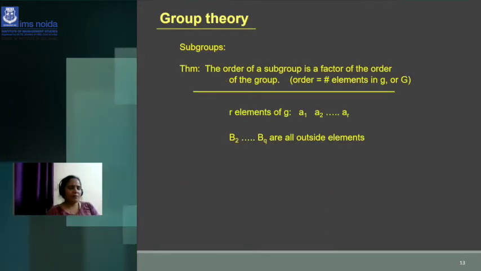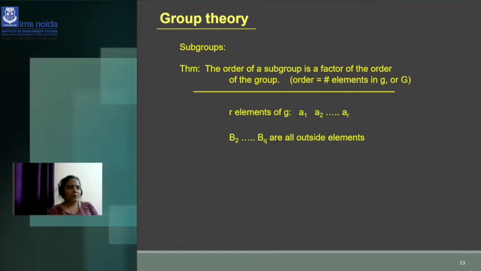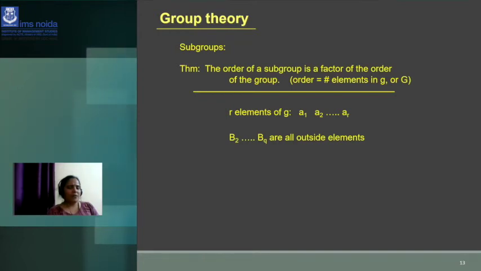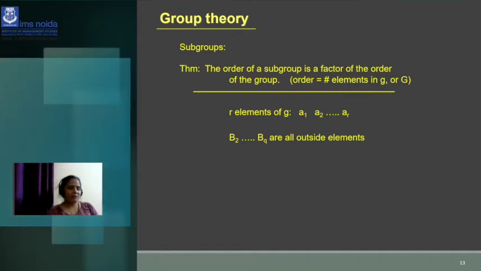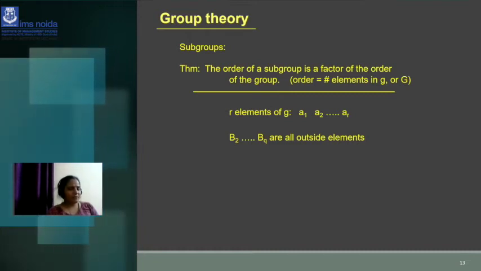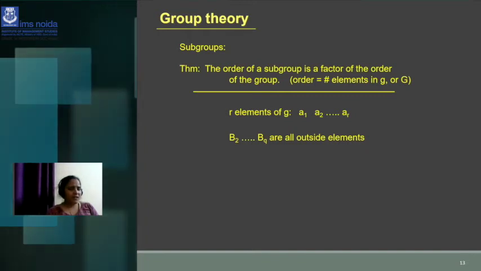The order of a subgroup is a factor of the order of the group. So the order is not equal to that of capital G. So B2, B3, B4, BQ are all outside elements. If some elements are covered in a group, from the major elements we are taking some part of the elements, like 1 to 10 in a group. If I take 1 to 5, then 1 to 5 will be called a subgroup.